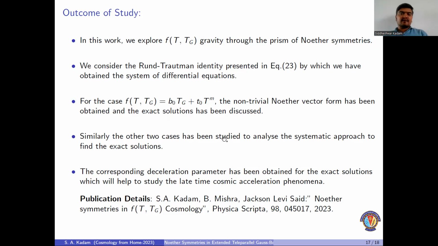There are two other models also. One is of the form minus T plus J into exponential of m T_G, and the second one is the Legendre model. Both forms are successfully capable of describing the non-trivial Noether vector and of obtaining exact cosmological solutions. Corresponding to the exact cosmological solutions, we have obtained the deceleration parameter and also described the parametric range at which the late-time cosmic acceleration phenomenon can be described.